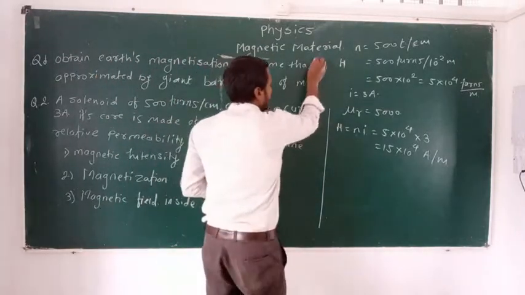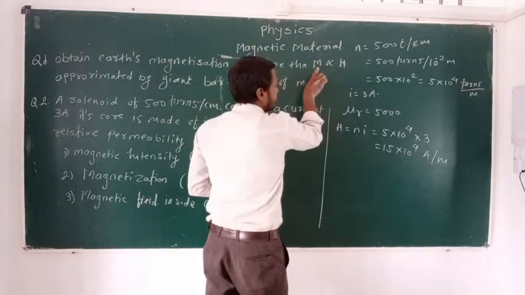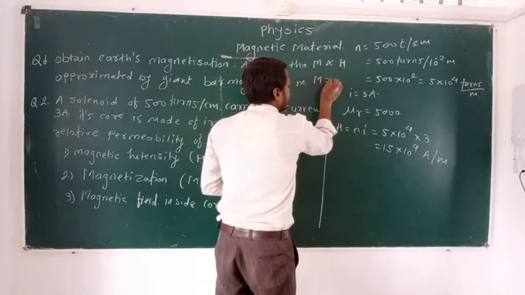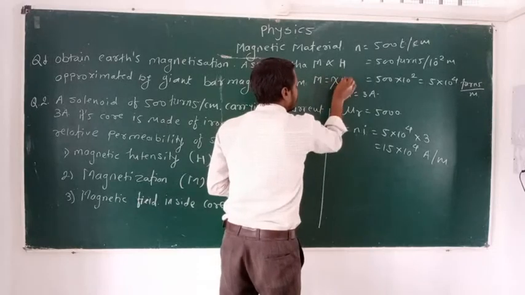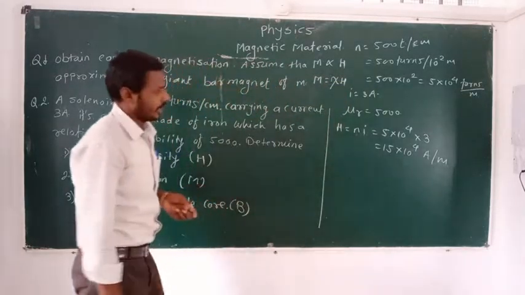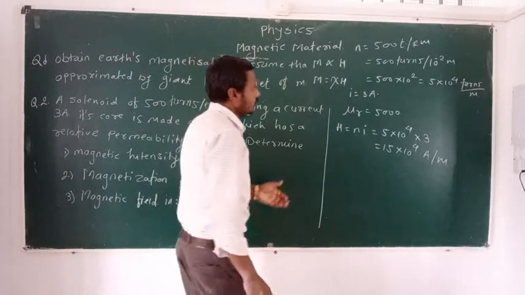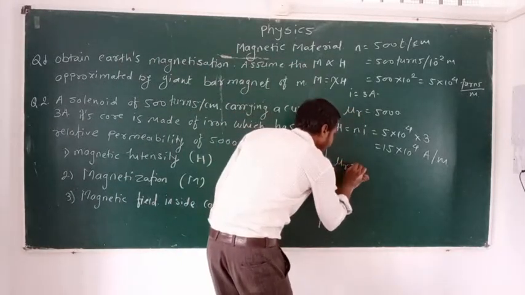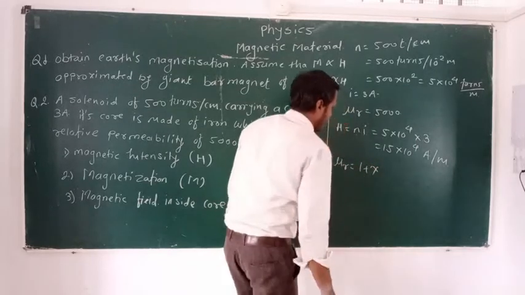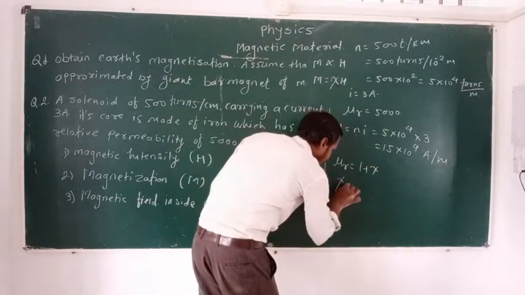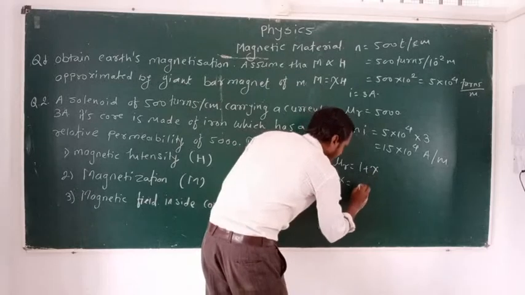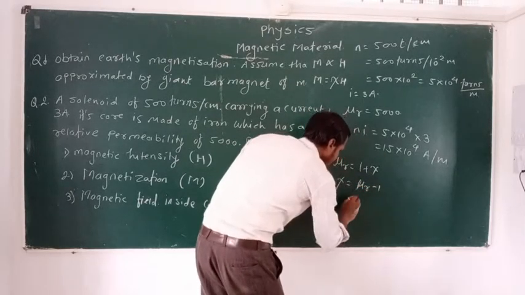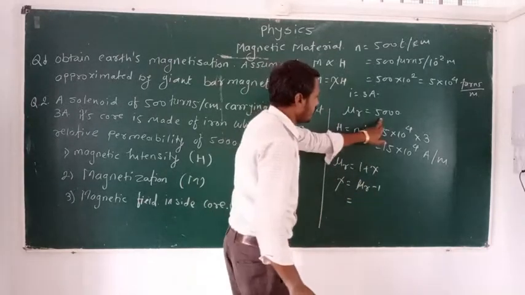That is, magnetization M is directly proportional to H, so magnetization is equal to chi into H. And the relation between mu r and chi, we know that mu r is equal to 1 plus chi. That is, chi is equal to mu r minus 1.